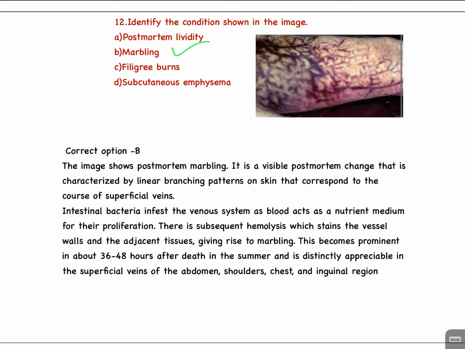It is a visible postmortem change that is characterized by linear branching patterns on skin that correspond to the course of superficial veins. Intestinal bacteria infest the venous system as blood acts as a nutrient medium for their proliferation. There is subsequent hemolysis which stains the vessel walls and the adjacent tissue, giving rise to marbling. This becomes prominent in about 36 to 48 hours after death in the summer and is distinctly appreciable in the superficial veins of the abdomen, shoulder, chest, and inguinal region.